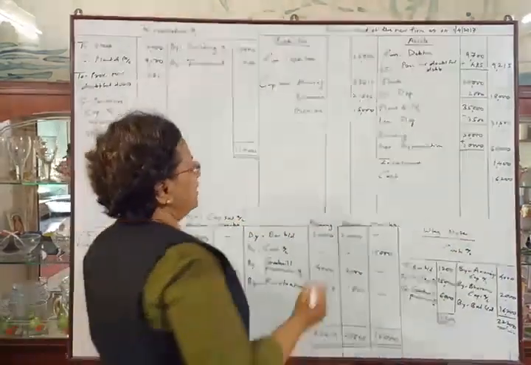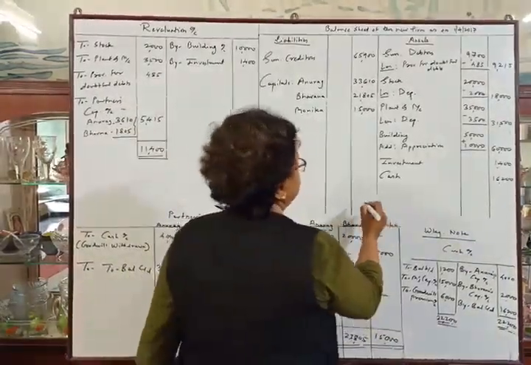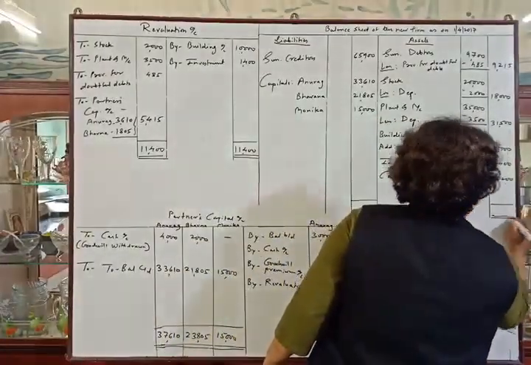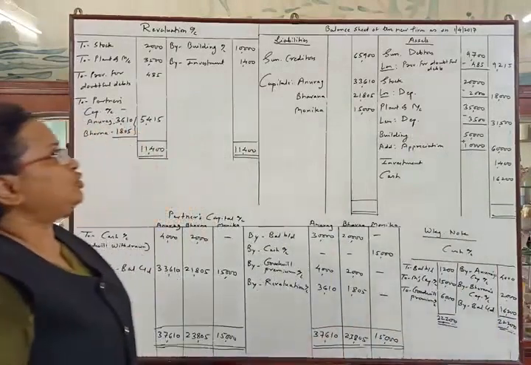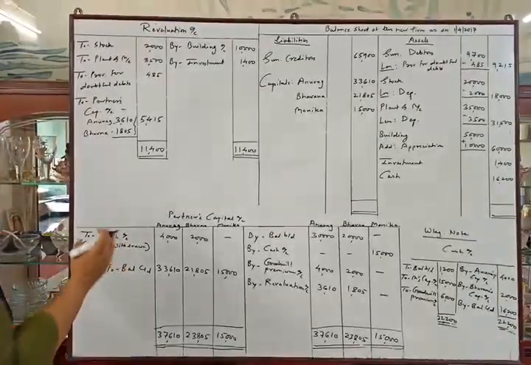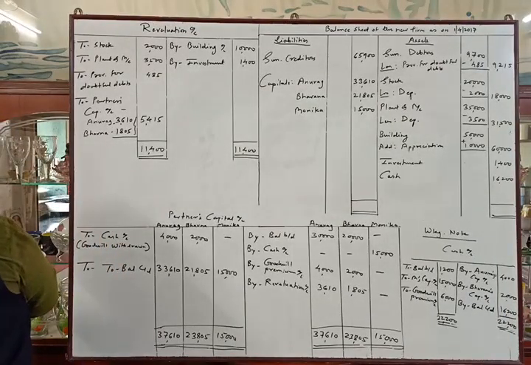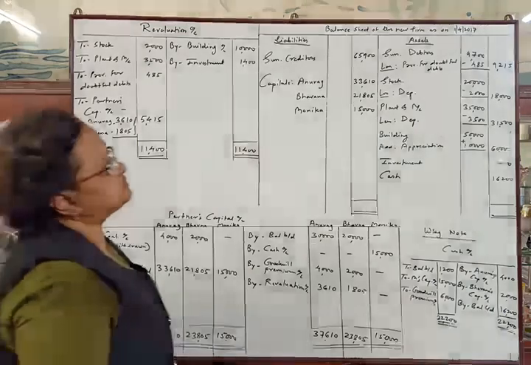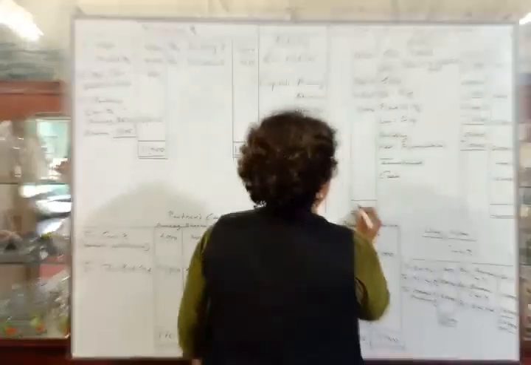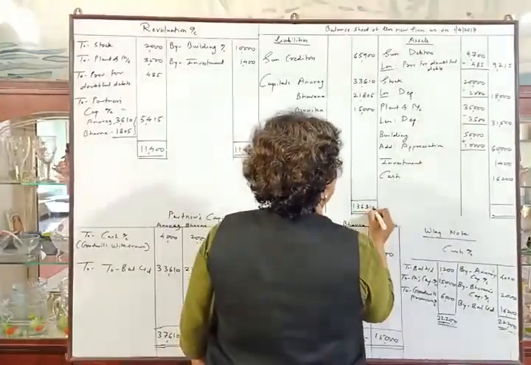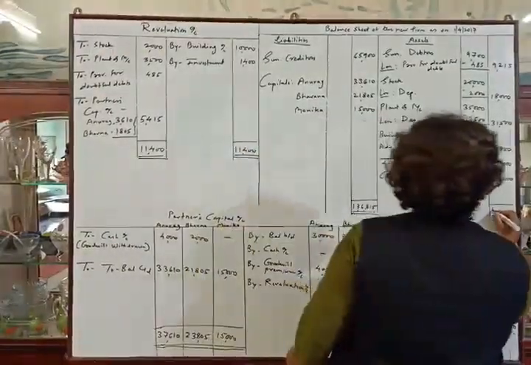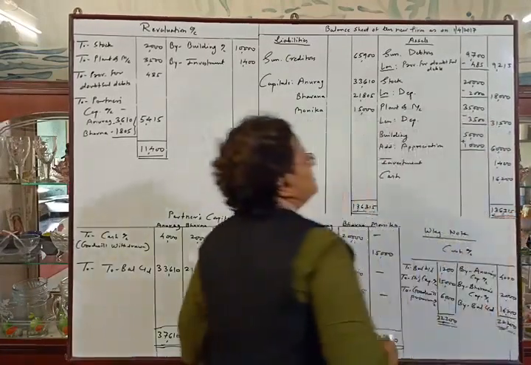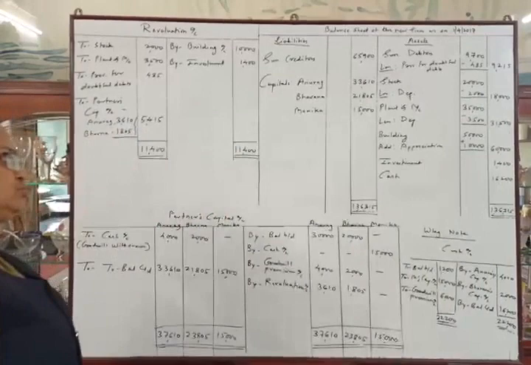And now we have to tally the balance sheet. Make the total of liability side and asset side. That will be 1,36,315. Just check the total, students.